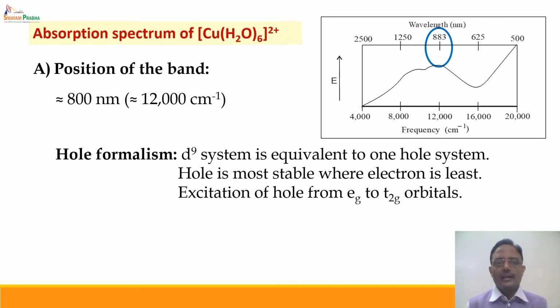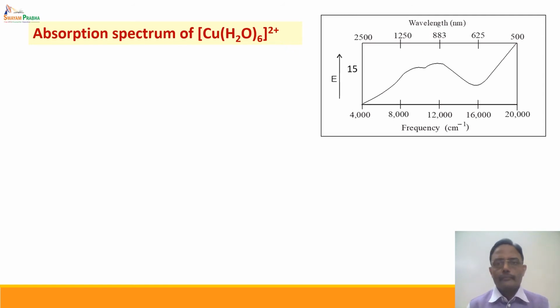Now it means that whenever you have a d9 system, there are 9 electrons. Out of that, 6 are in the t2g set and 3 are in the eg set, whereas there is one vacancy in the eg set. This vacancy can be considered as a hole in the eg set, and hence this eg hole is capable of undergoing excitation from eg to t2g, because this hole is most stable in the eg set and least stable in the t2g set, exactly opposite to what happens in case of an electron.